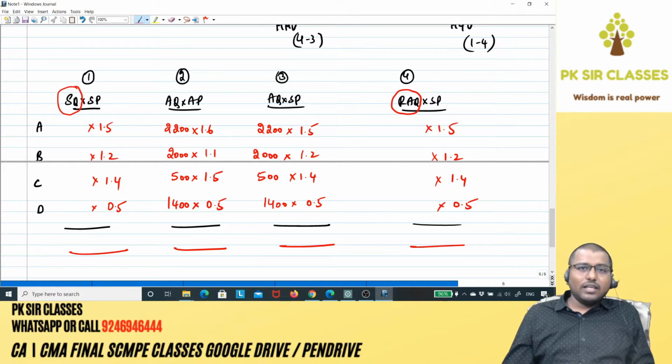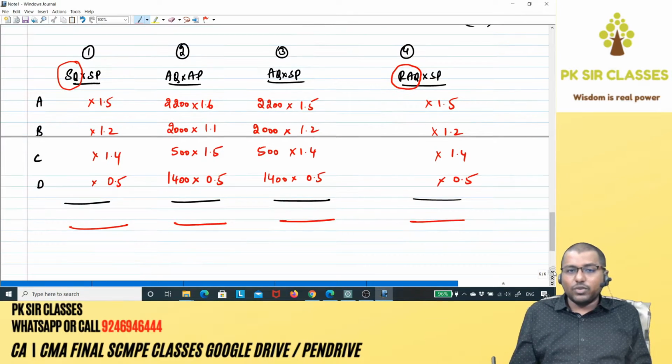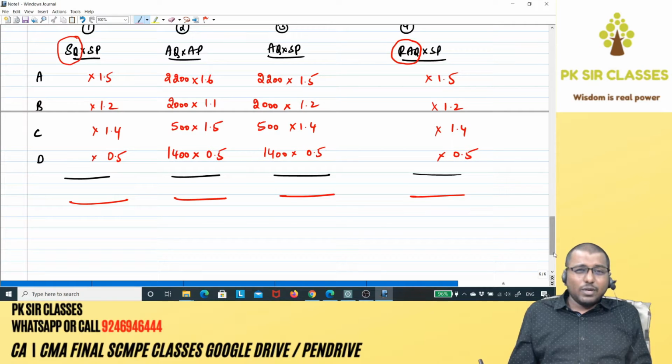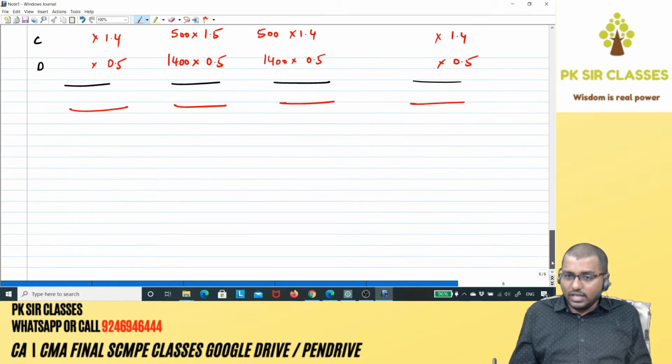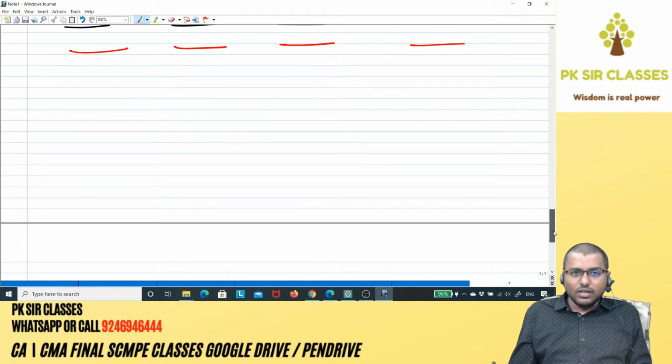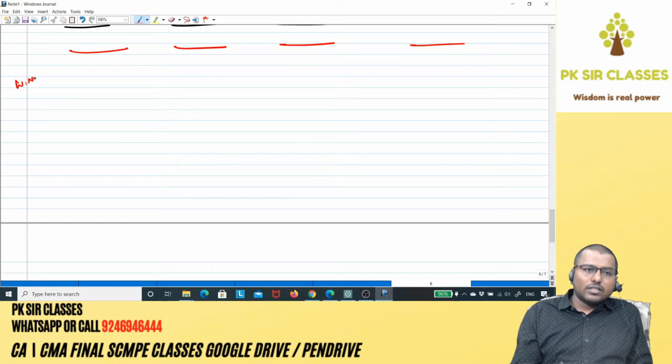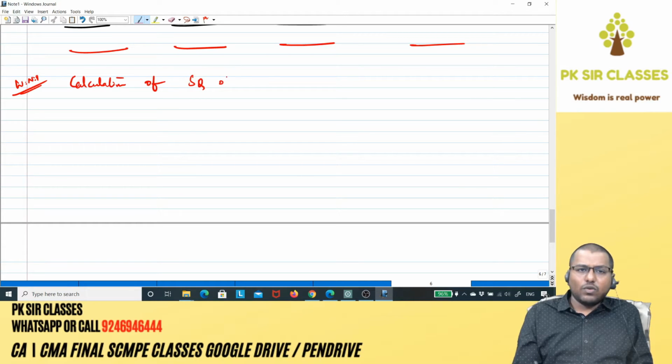Now, just like the earlier sum, we have two missing figures which we need to work out through working notes. One is standard quantity of raw material required for actual output of finished goods. The other one is RAQ, which is revised actual quantity, that is actual quantity rewritten in standard ratio. So let's start with working note 1, guys. Calculation of SQ, that is standard quantity of raw material required for actual output of finished goods.